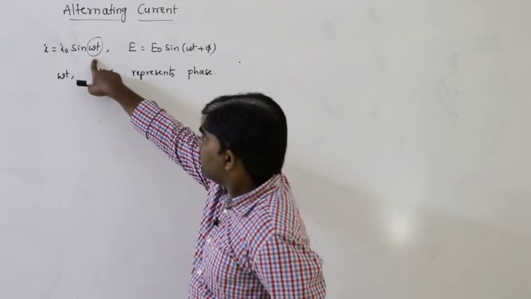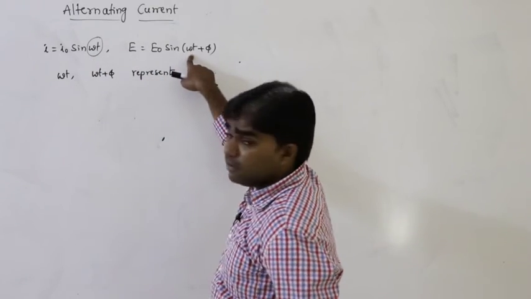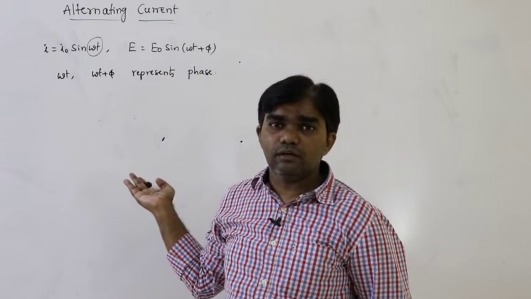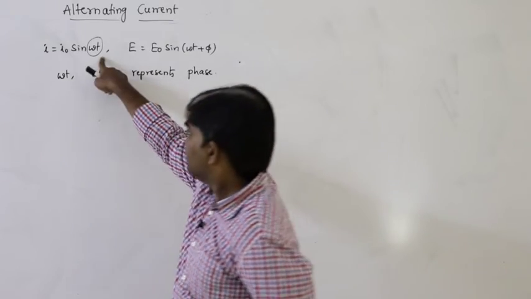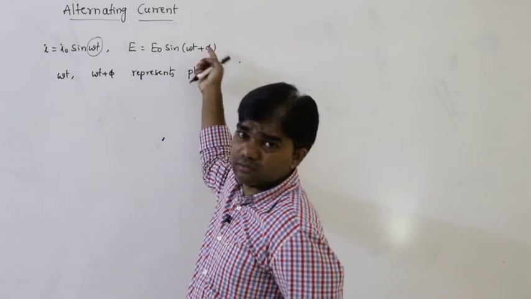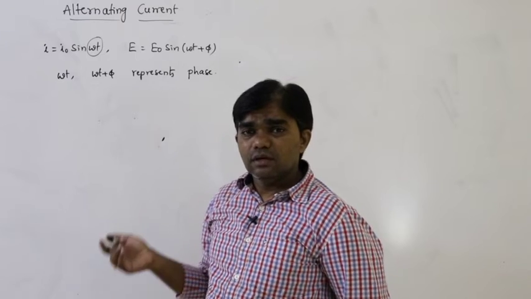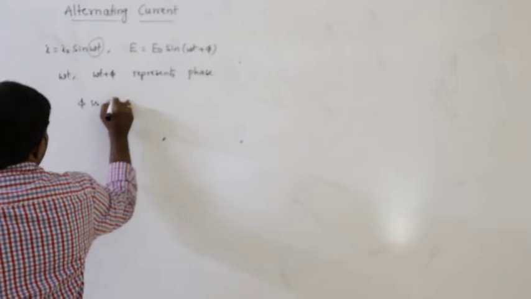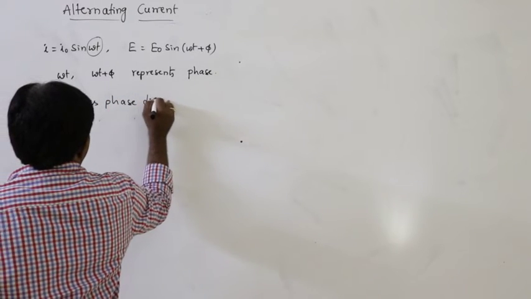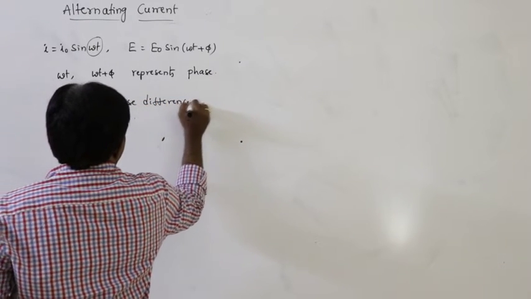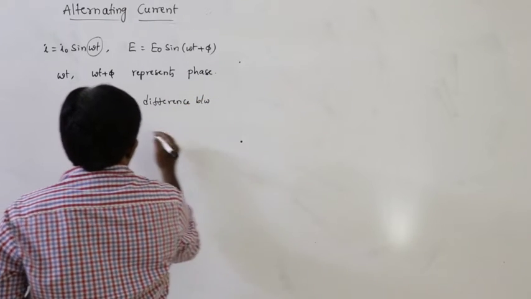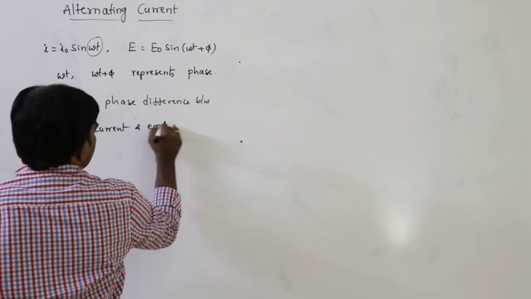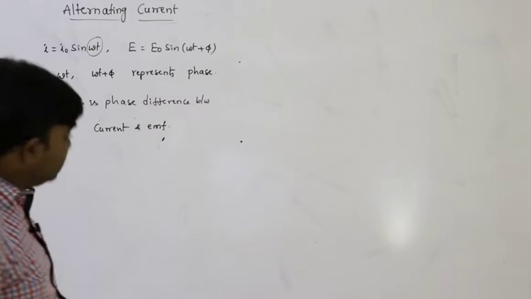Here current is omega t and EMF is omega t plus phi. Maybe current is omega t plus phi and EMF is omega t. Anywhere it is, we may take plus phi here or omega t here. So what is phi here? The only phi is the phase difference between the current and EMF.